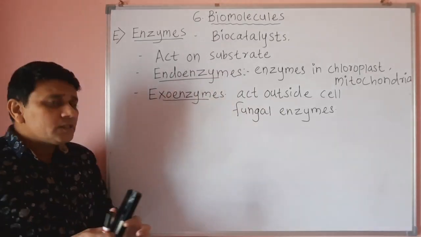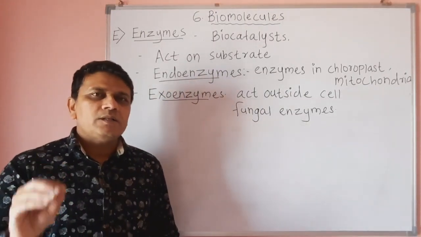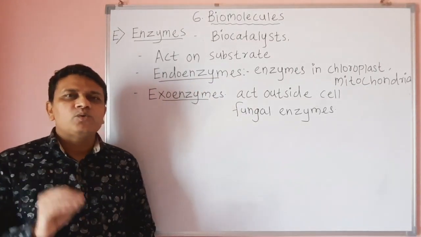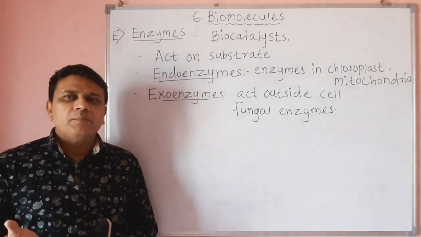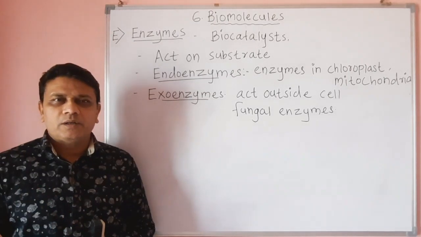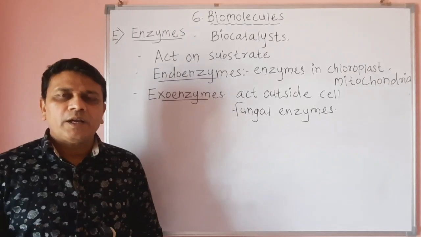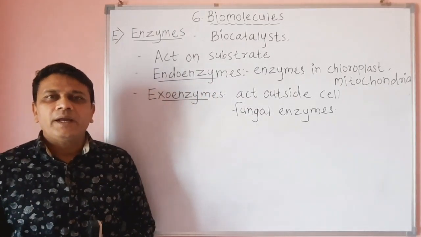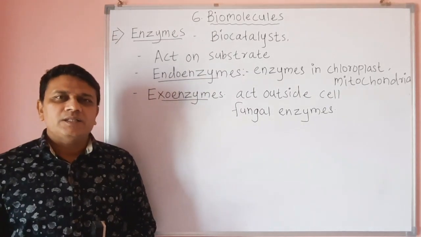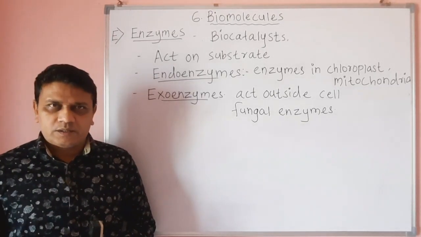Then these enzymes act on a substrate. Now substrate means it is the substance on which the enzymes act and produce a useful product. For example, fermentation. You know that there are different processes of fermentation. For example, formation of milk into curds is a fermentation process and it is carried out by the bacteria. These bacteria secrete the enzyme and then the enzyme converts the milk into curds.